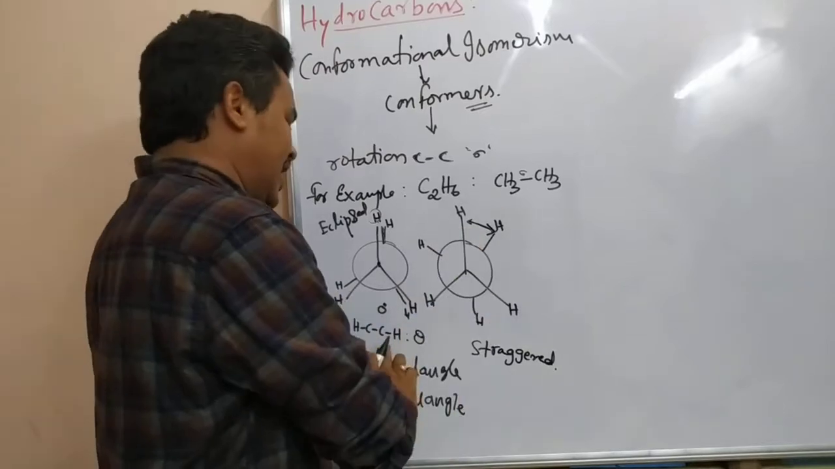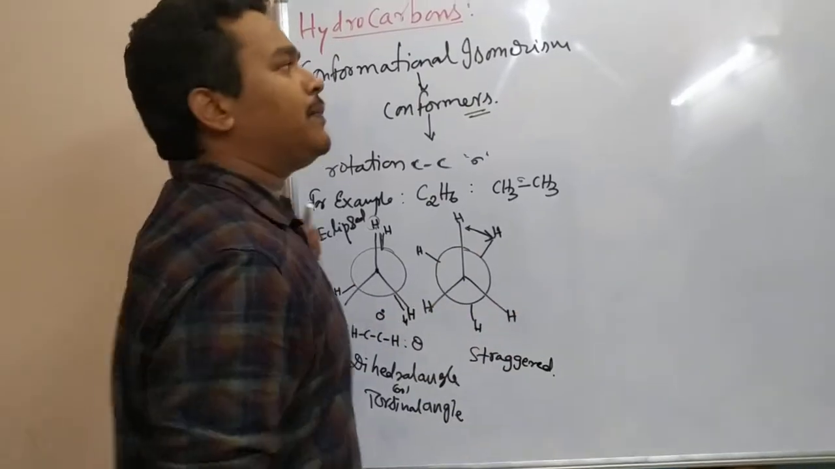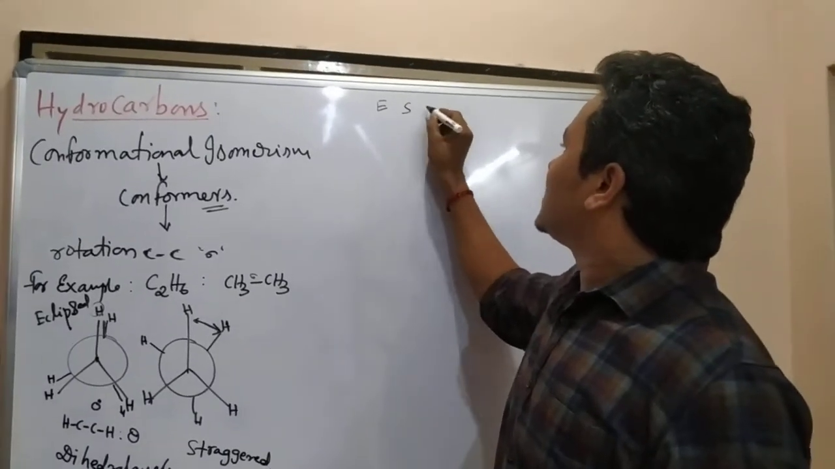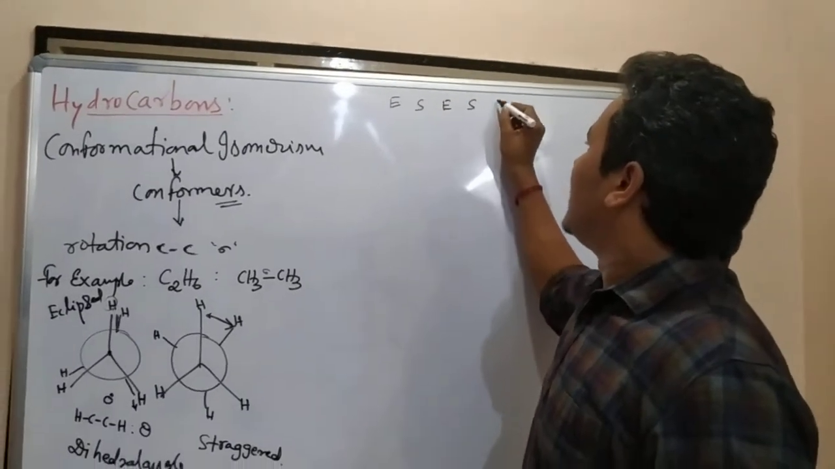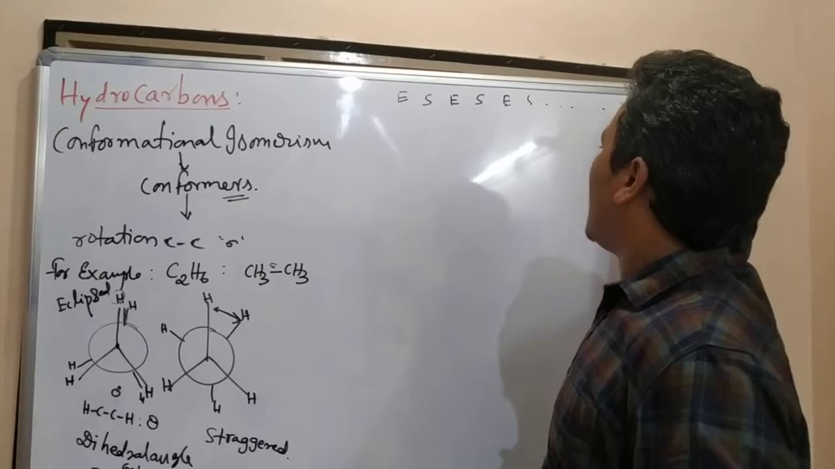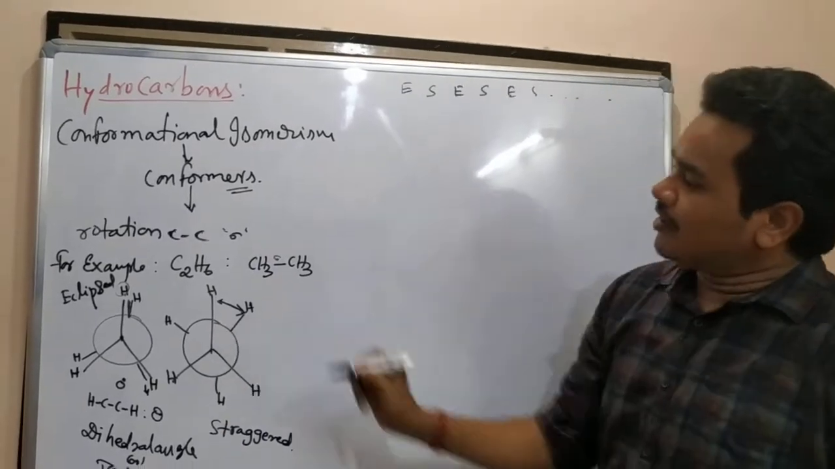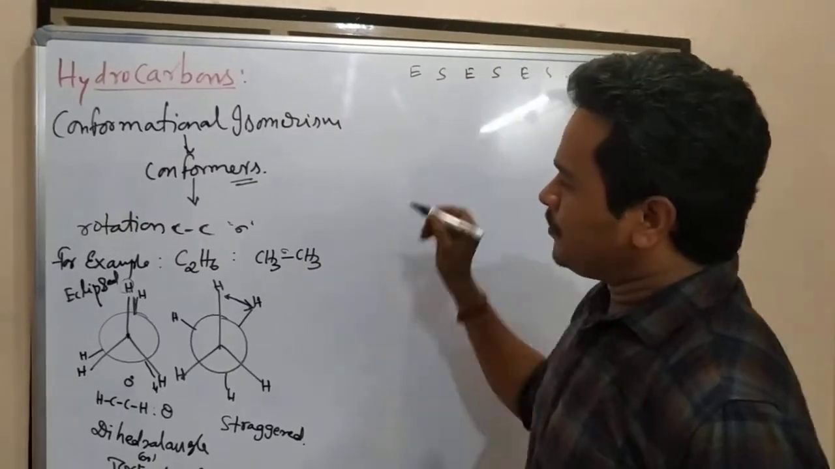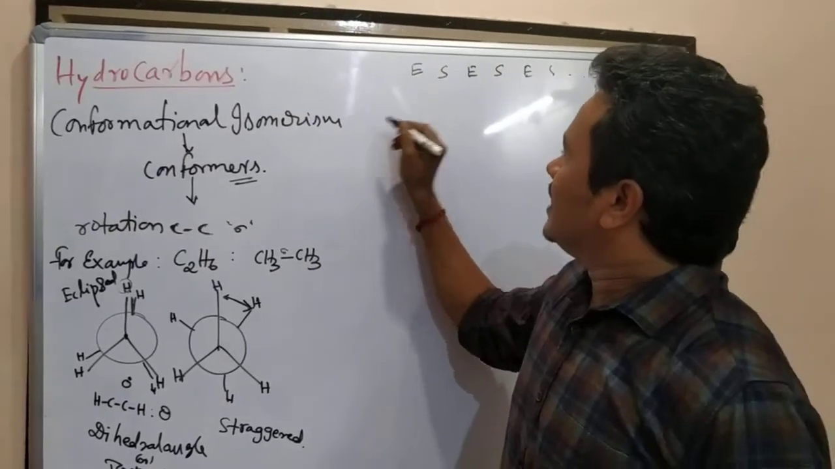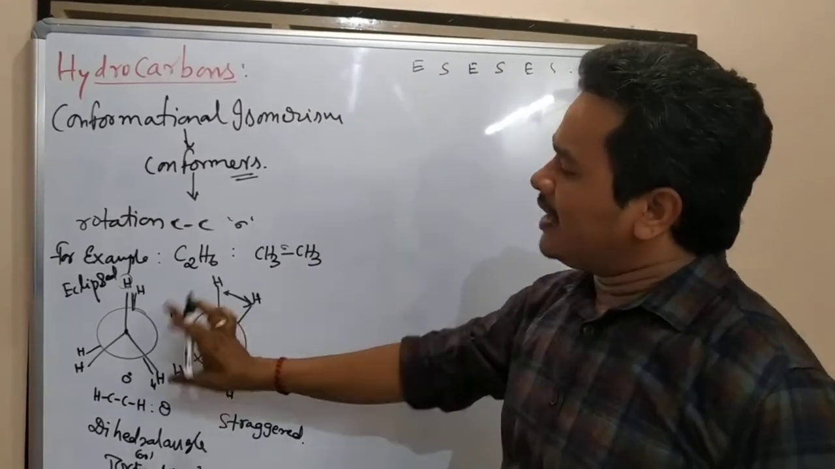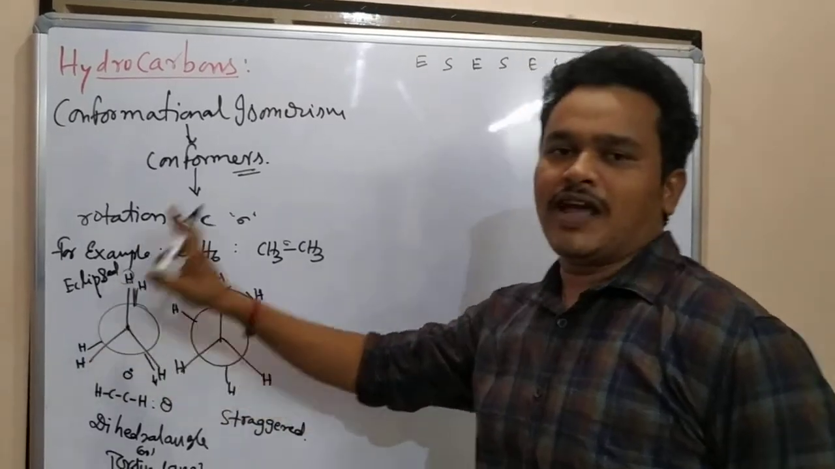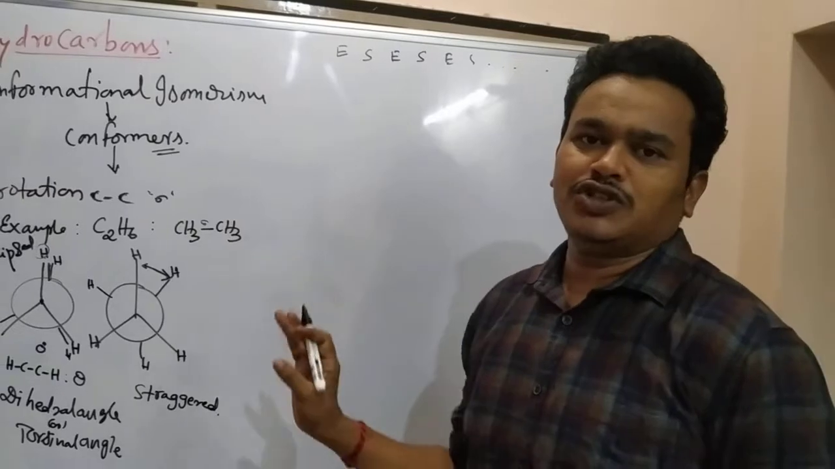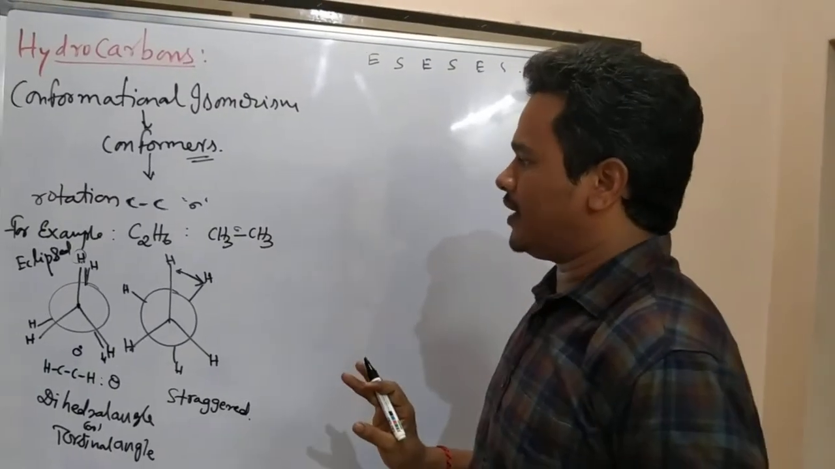Like that, eclipsed and staggered keep on forming in conformational isomerism. And these are all called conformers. Here three types are there. If the angle is initially eclipsed, the final one is staggered. In between, many conformations are there. Each of these conformations you call a skew formation.